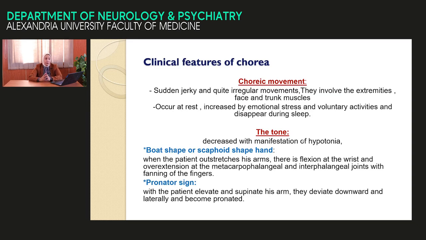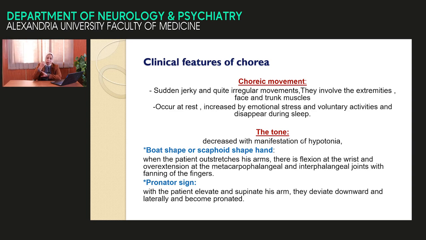What are the clinical features of the patient with chorea? Involuntary movement plus change in the tone. Involuntary movement, chorea movement, we defined it before. Completely irregular movement in the extremities, in the face, in the trunk, occurring at rest, and like any involuntary movement, increased during stress, disappearing during sleep. What about tone? In all extrapyramidal diseases, the tone is increased in the form of rigidity, except chorea. There is hypotonia.